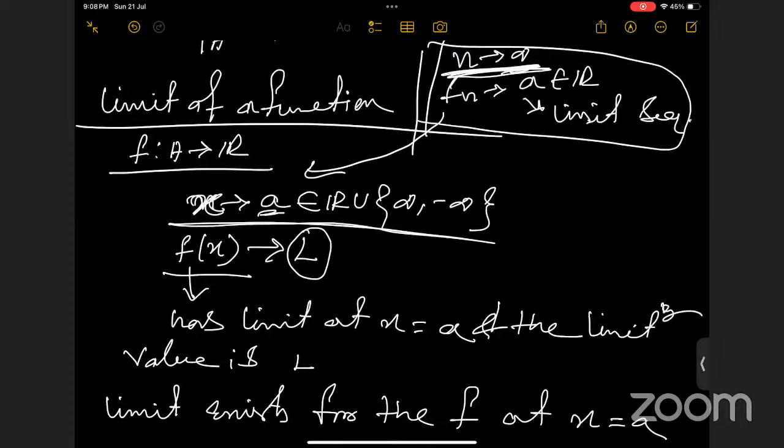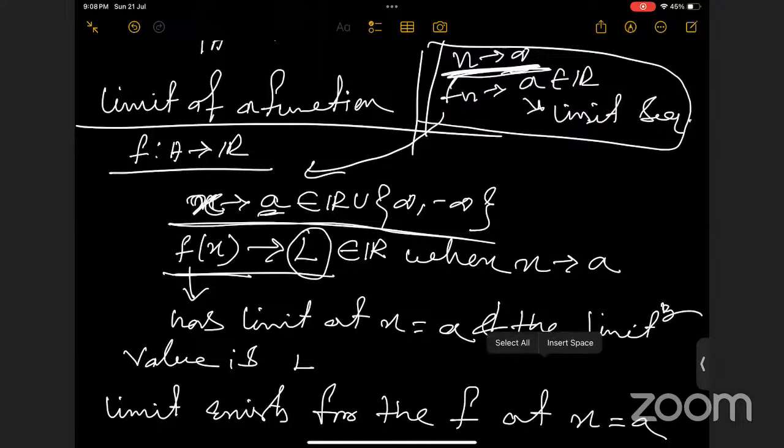So if our functional value is tending to some real number L when x tends to a, we say the function has a limit at x equals a and the limiting value is L. Also, we can say the limit exists for the function at x equals a.